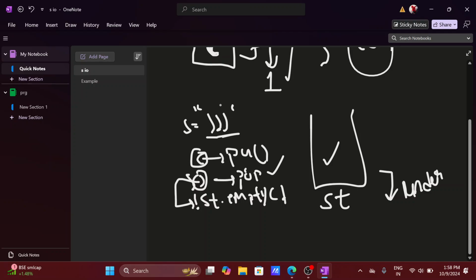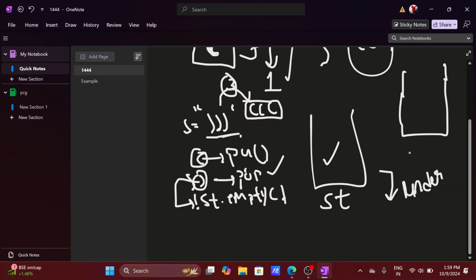But here we have to return the answer as 3, because we have to insert 3 open parentheses for these corresponding closing parentheses. So how can we do this? We can simply take another stack, stack 2, and whenever we get closing parentheses, we push them into this stack.